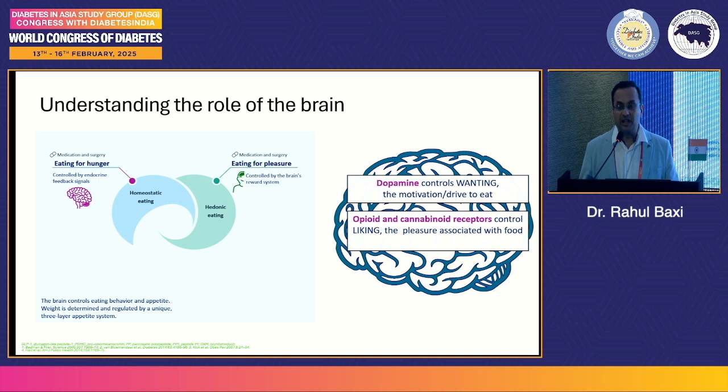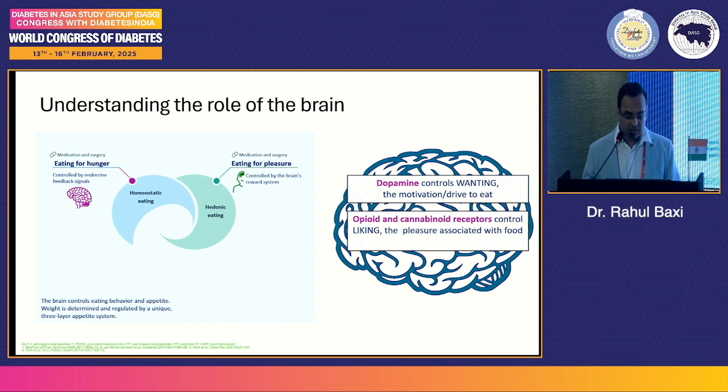Then there's hedonic eating, eating for pleasure. You're not hungry, but you just want to eat. Example is we've had a dinner and that at night we sit down, open Swiggy or Zomato and order some ice cream or kulfi or faluda. This is happening a lot, especially with the younger population. And that's one of the reasons, especially during COVID and all with these online apps, a lot of young patients we all are seeing in our practice. So that's one of the points which contributes to that apart from lack of activity or exercise.